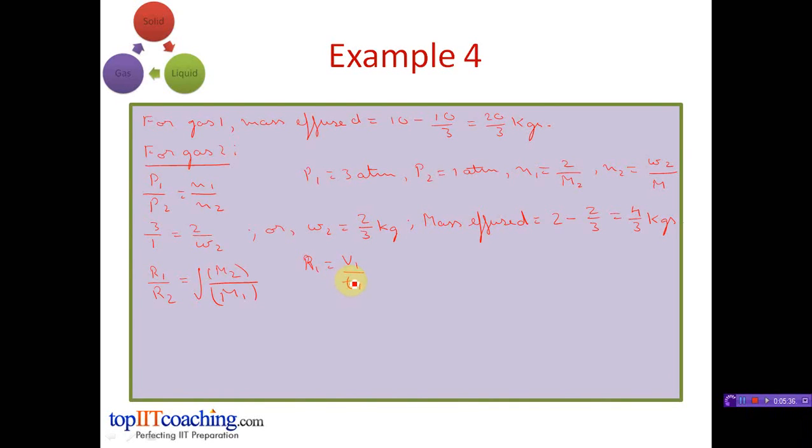Since volume is proportional to mass, that is W, we can write R1 upon R2 as W1 upon T1 into W2 upon T2, which will be equal to M2 upon M1 raised to 1 by 2.